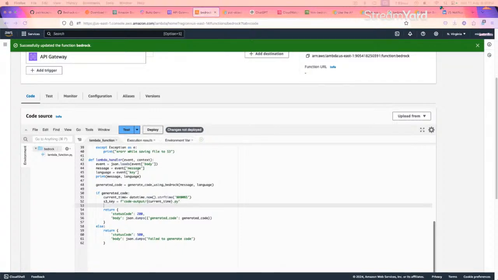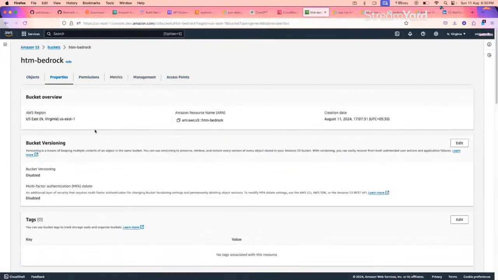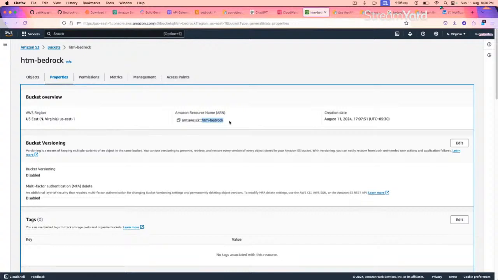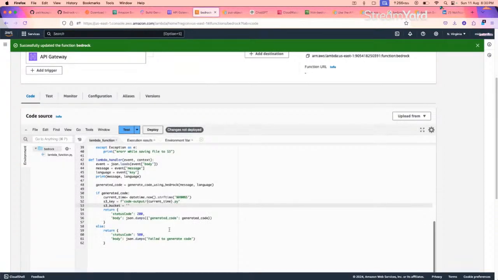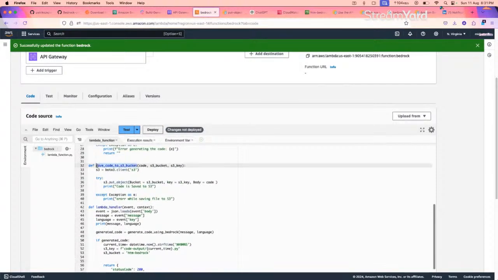Next part, the bucket name. So format is S3 bucket, underscore, bucket variable we have. Here we have to give the bucket name. In my case, the bucket name is, where is my S3? Yep, this is the bucket name, the HTM hyphen bedrock. Let me update it same here. Done. Now we have to save the code to S3. So we'll be calling this particular function, save code to S3.